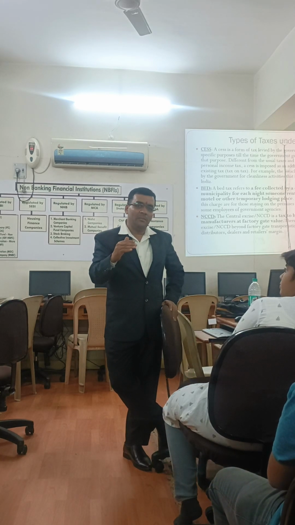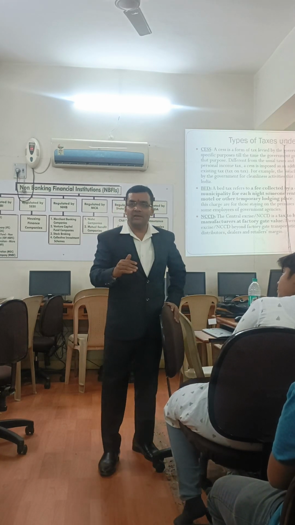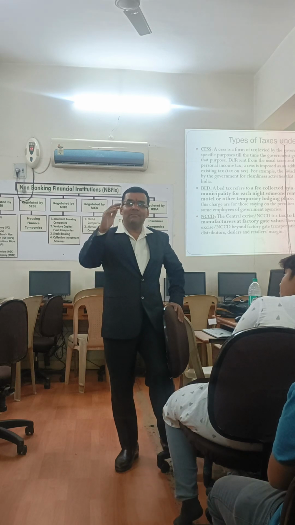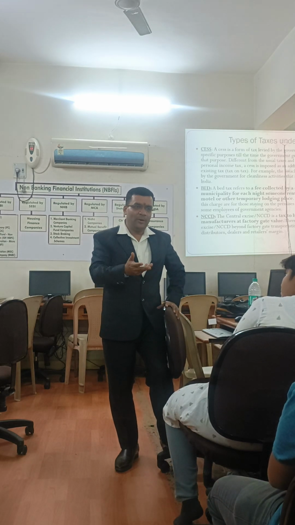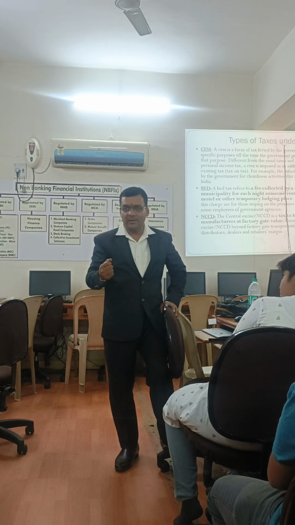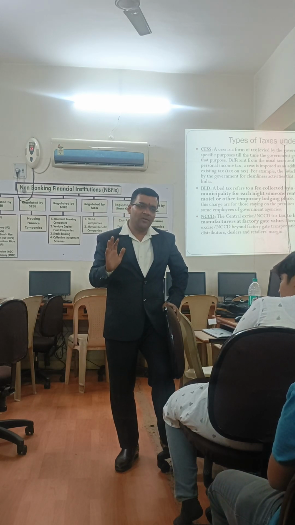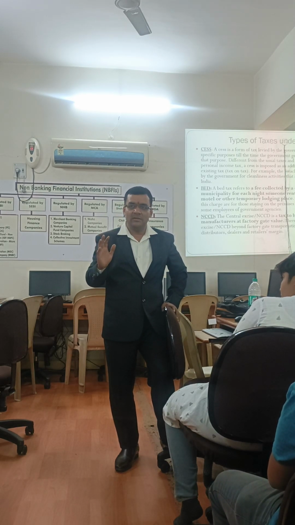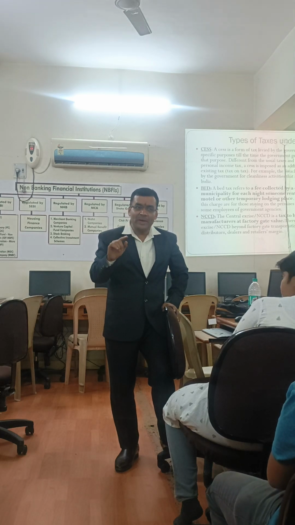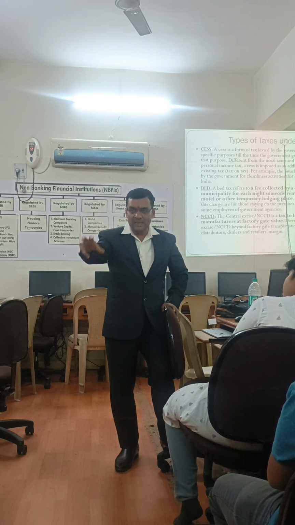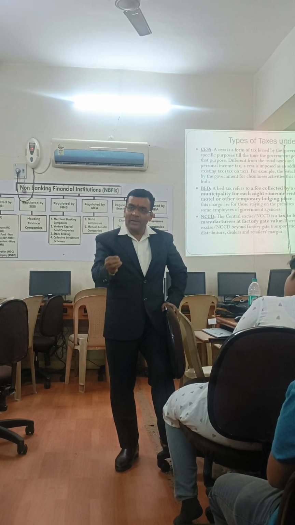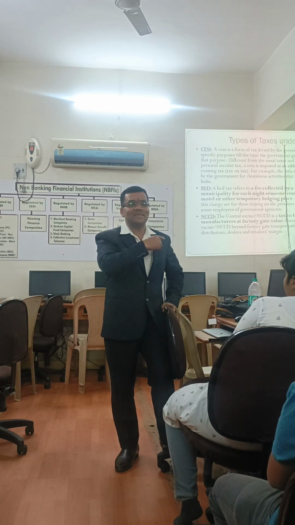Now tobacco, the government wants to demotivate people from using it, right? So with a higher rate, people may not eat tobacco or may not use cigarettes, but people will still use it, right? So the government says that, okay, brother, it's a luxury now, you want to use it, give me more tax as well. So apart from 28% on cigarette or tobacco items, the government also levies another tax that is called cess.